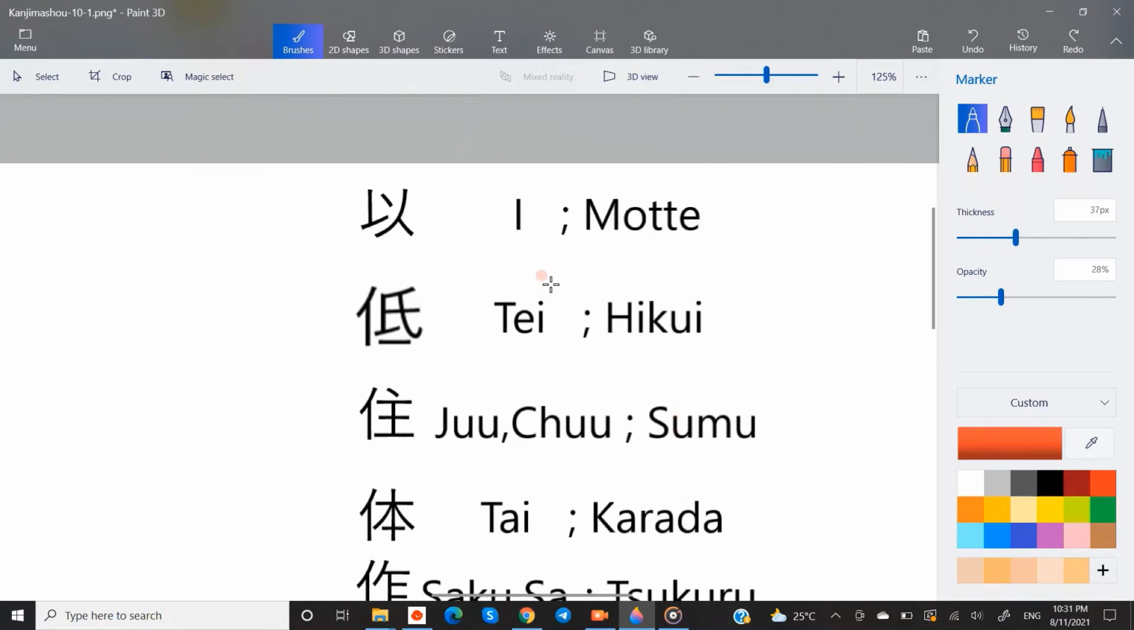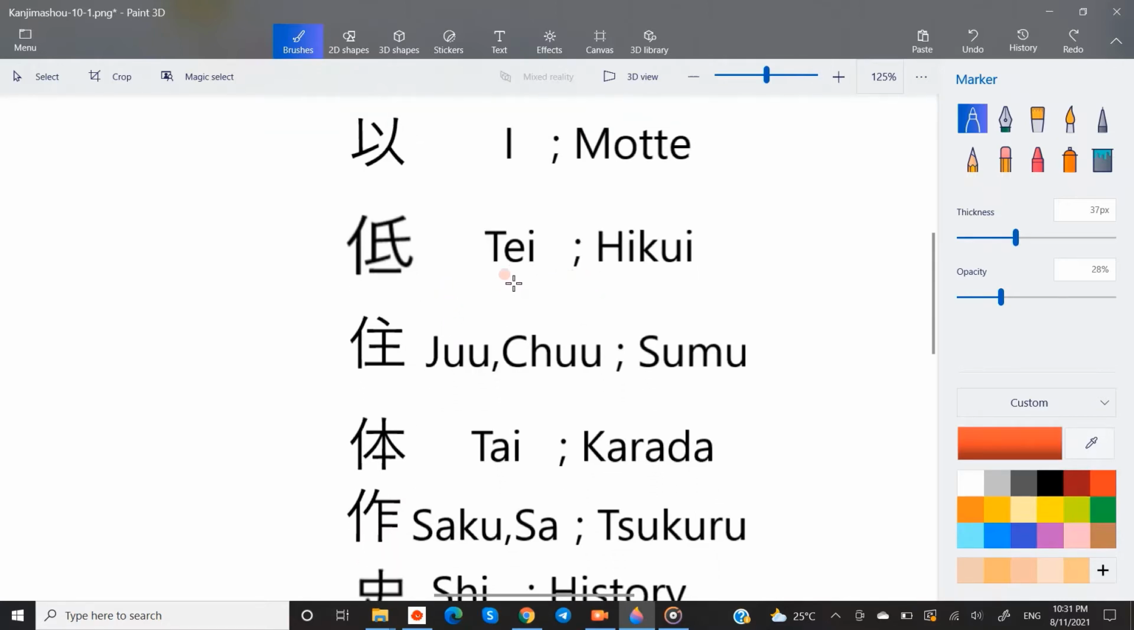Motte, onyomi e. This kanji has two radicals which resemble above and below kanjis. So this kanji means compared to or with or by.